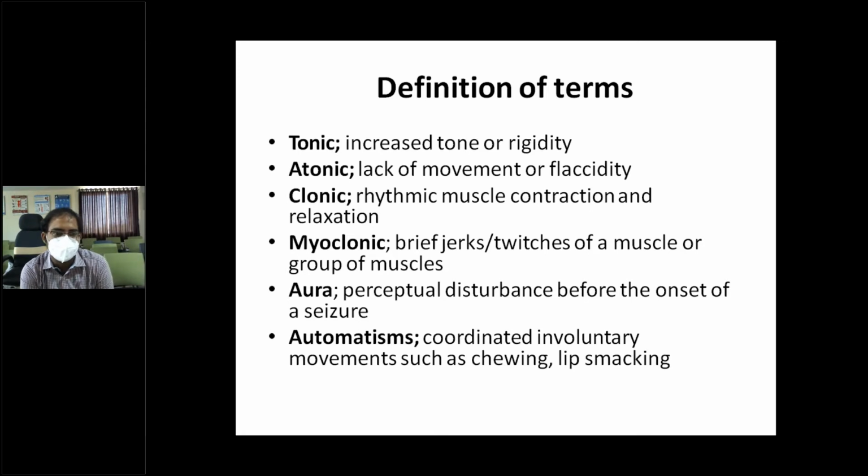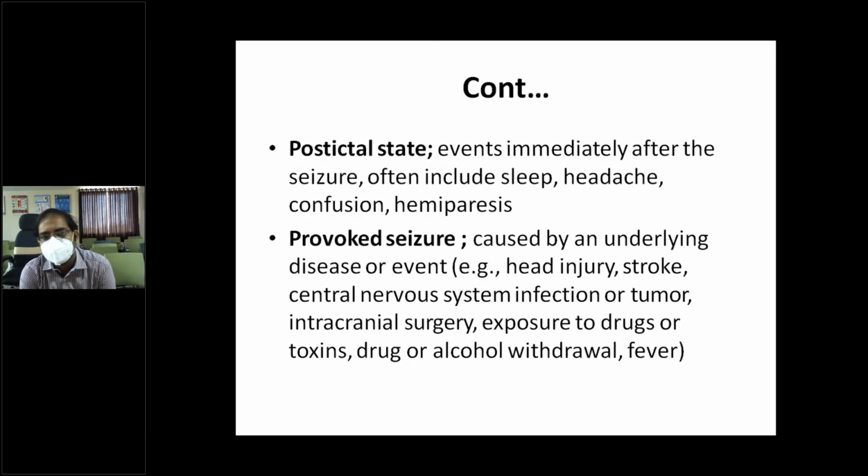Okay. Aura means something before the onset of seizure, a perceptual disturbance before the onset of seizure. Automatisms means coordinated involuntary movements such as chewing movements, lip smacking, tongue thrusting, pedaling movements. All these are automatisms. Postictal state means events immediately after the seizure. Most probably sleep, headache, confusion, hemiparesis. Postictal means immediately following the seizure. What happens? Loss of consciousness, confused, or having paralysis of one side of the body, headache, sleep, all this.